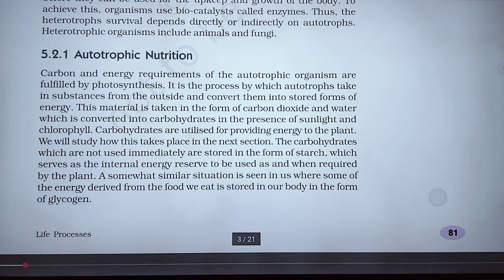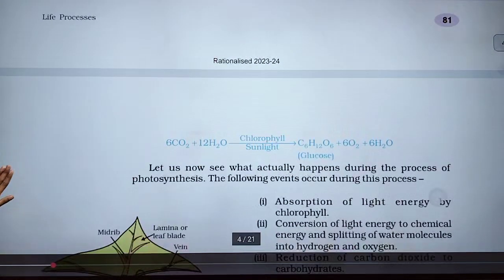Okay, it is to be reserved to be used as a requirement by the plant. It means it is a reserve energy, internal reserve energy. A somewhat similar situation is seen in us, where some of the energy derived from the food we eat is stored in our body in the form of glycogen. In our body it is stored in the form of glycogen, but in plants it is stored in the form of starch.